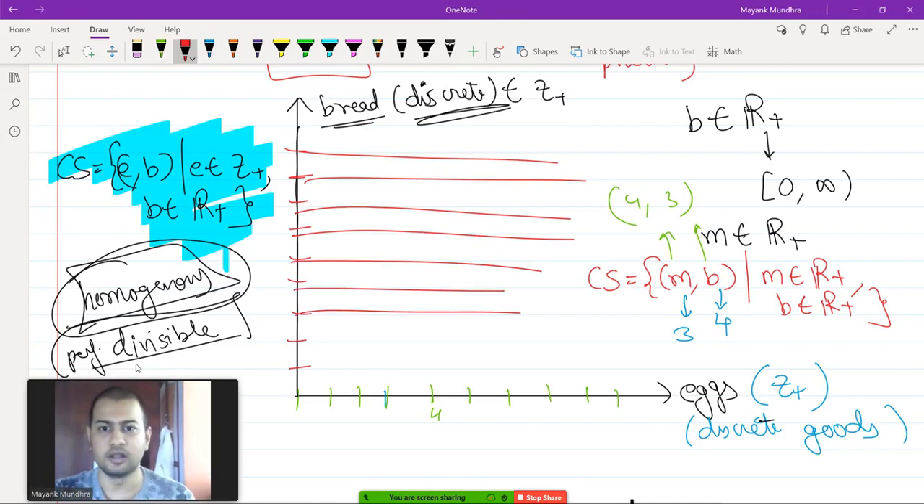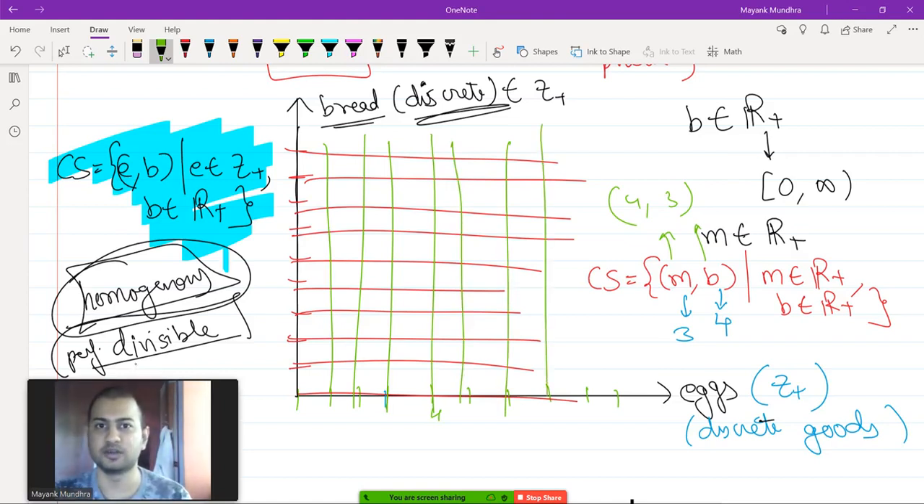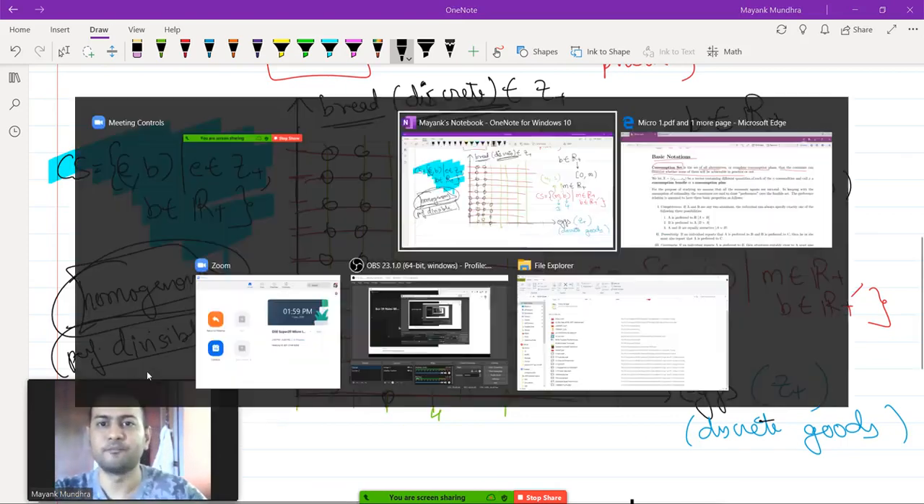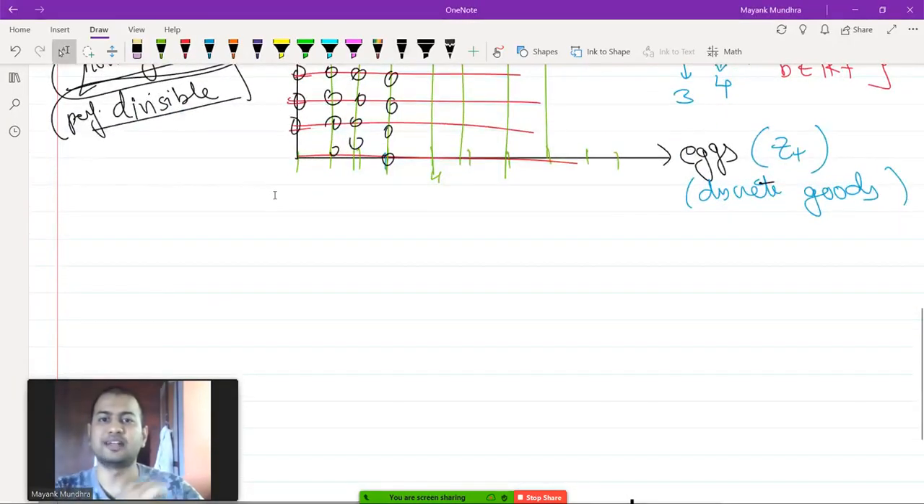So what the consumption set will look like is, suppose I draw these lines. Okay, so these are all the lines for bread, and then I draw the lines for eggs. So all the intersection points will represent the valid consumption set points. So these are going to be your valid consumption set points. Nothing in between, only these points, not the grid lines, just the points. I have drawn the lines just to get my grid points, including points on the axis. So that's what the consumption set will be. Okay, so that's your consumption set.